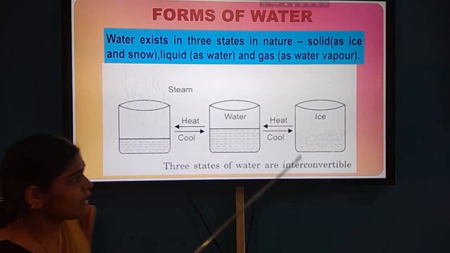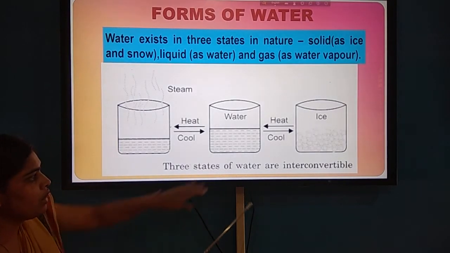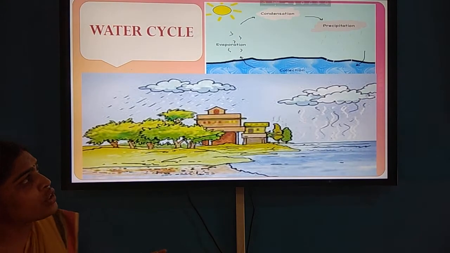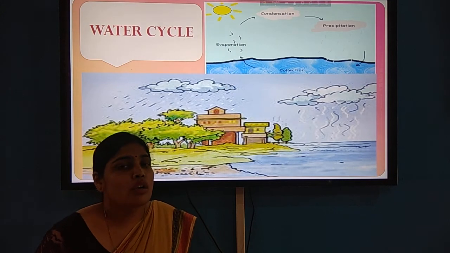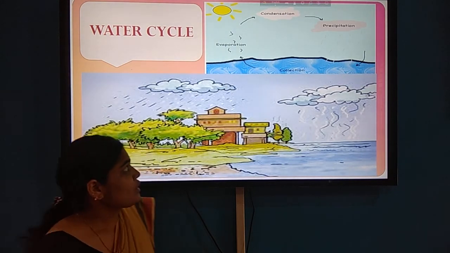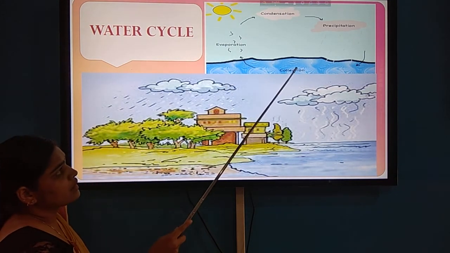All these three states are interconvertible, and we can see all three states in the water cycle in nature.